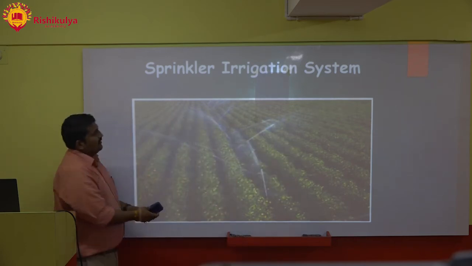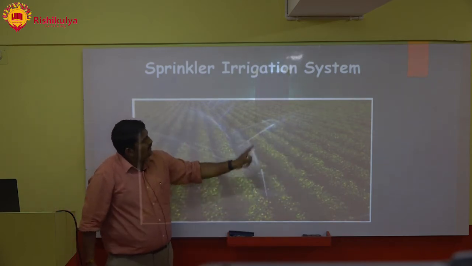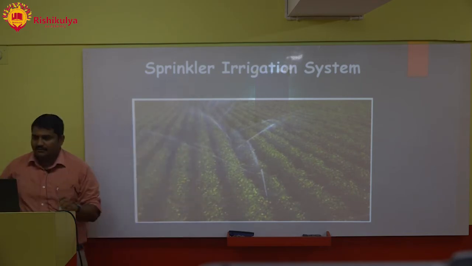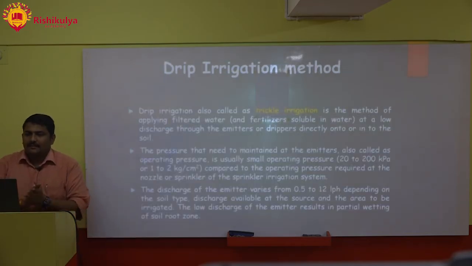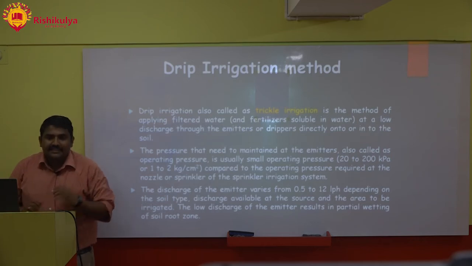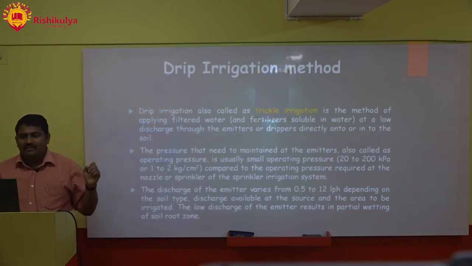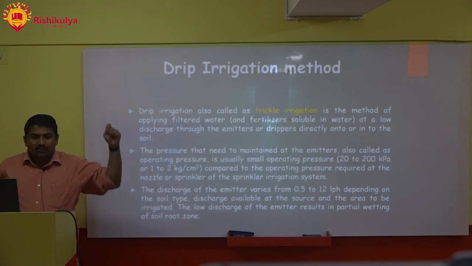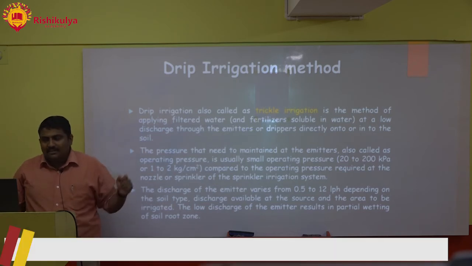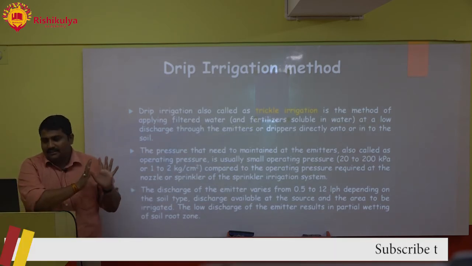You can see this, है ना? This water is spread out in the form of that. Drip irrigation. Drip irrigation is also called trickle irrigation, a method of applying filtered water and fertilizers at a low discharge through the emitters or drippers directly into the soil.